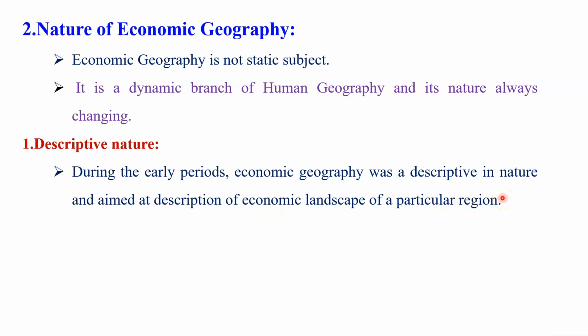If you see the books of economic geography which were published in the early period, in the content of those books you will find a simple description of human activity, like primary activity such as agriculture, fishing, or mining. Only the description of these activities was given, with the help of words only. There was not too much scientific touch, not much scientific description of any economic activity of human beings.